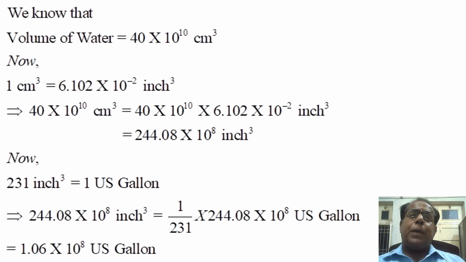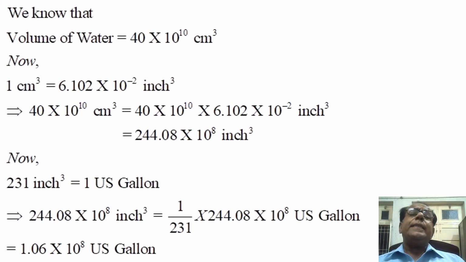This will alternatively become equal to 1.06 into 10 raised to the power 8 US gallon. So what we have found? We have found volume of water in terms of US gallon.